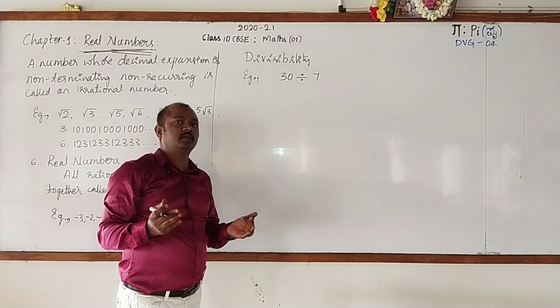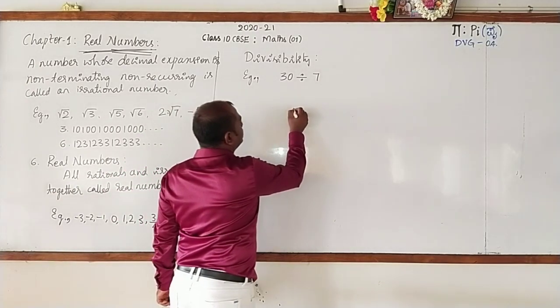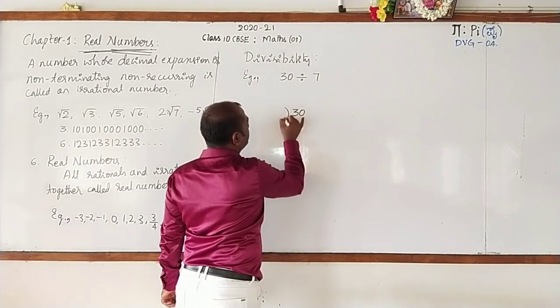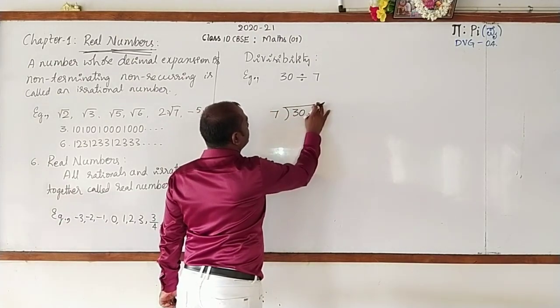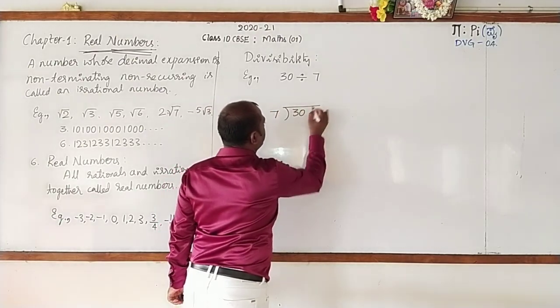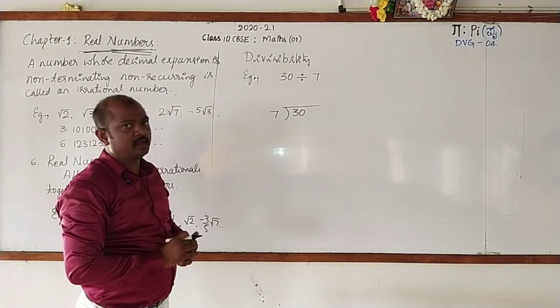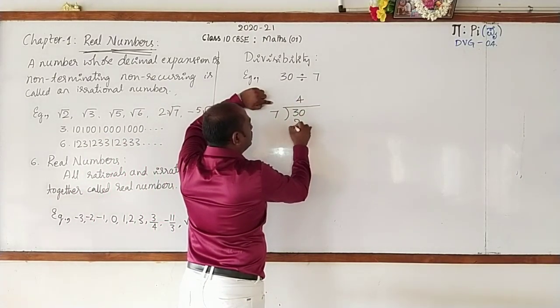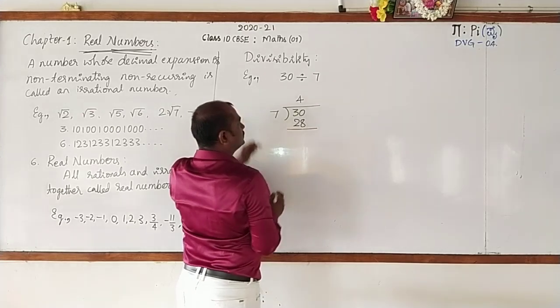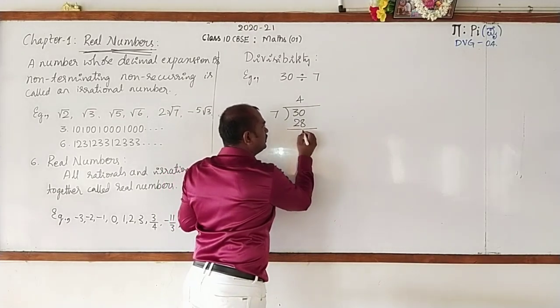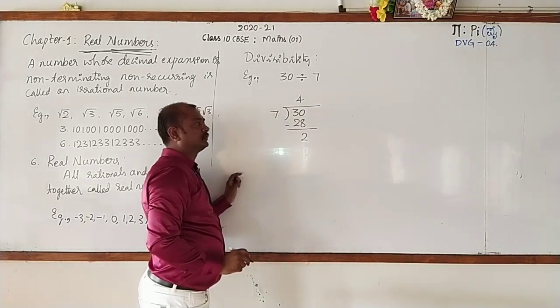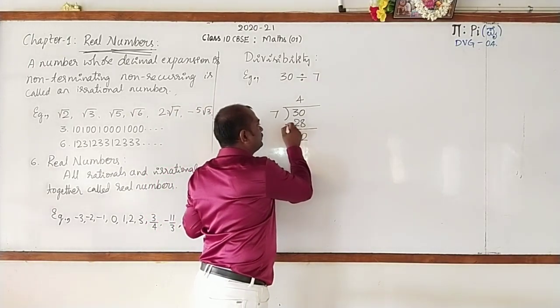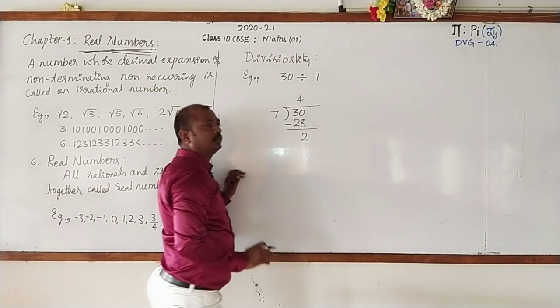You know that method of division? This is 30. Let us divide it by 7. 7 4s are 28. Then what is the difference? Subtracting 28 from 30, you get 2.